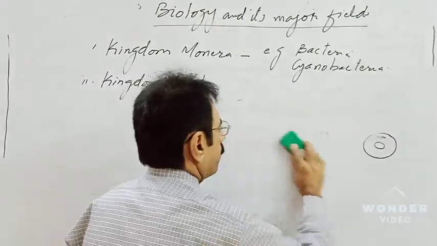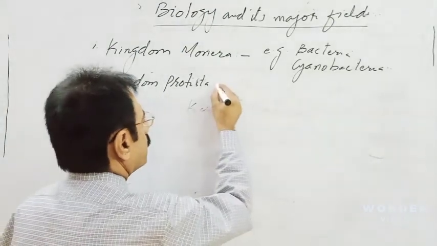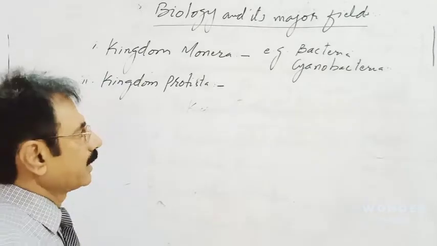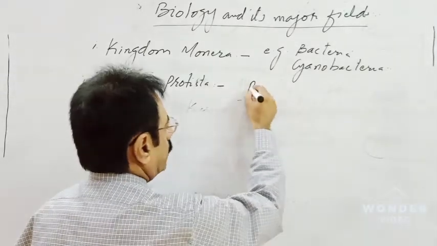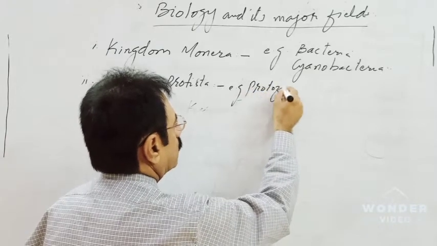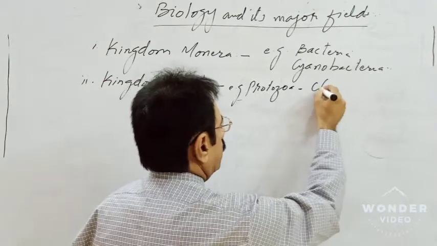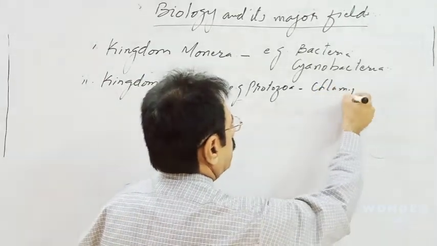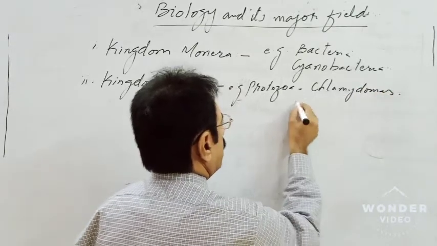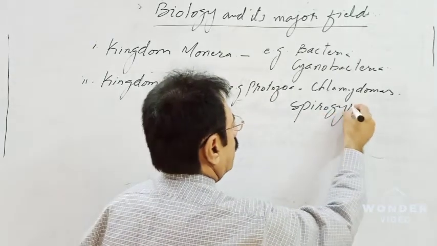Examples of organisms included in the Protista kingdom are protozoa, Chlamydomonas, Spirogyra.